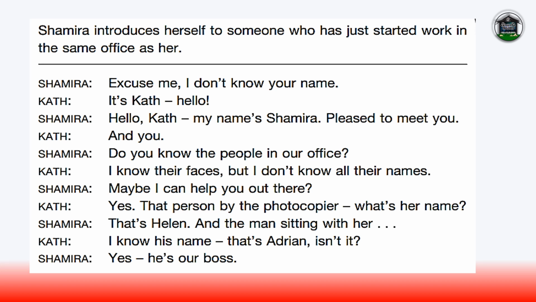Unit 1, Dialogue 10. Shamira introduces herself to someone who has just started work in the same office as her. Excuse me, I don't know your name. It's Kath. Hello. Hello, Kath. My name's Shamira. Pleased to meet you. And you? Do you know the people in our office? I know their faces, but I don't know all their names. Maybe I can help you out there. Yes. That person by the photocopier. What's her name? That's Helen. And the man sitting with her? I know his name. That's Adrian, isn't it? Yes, he's our boss.